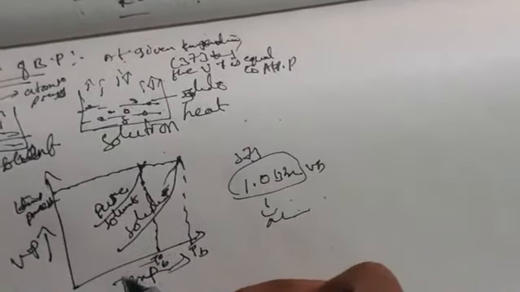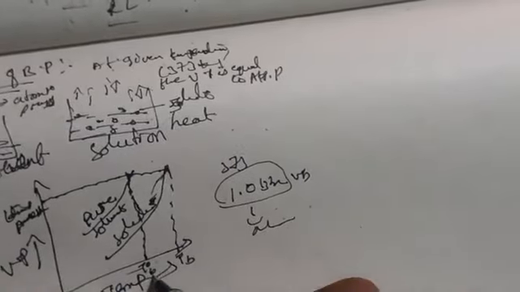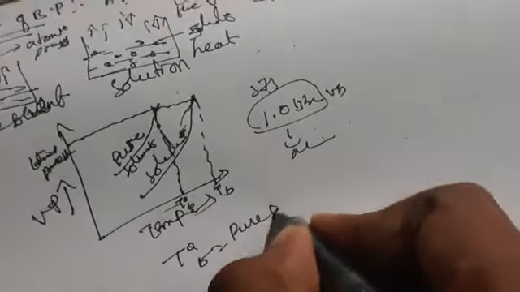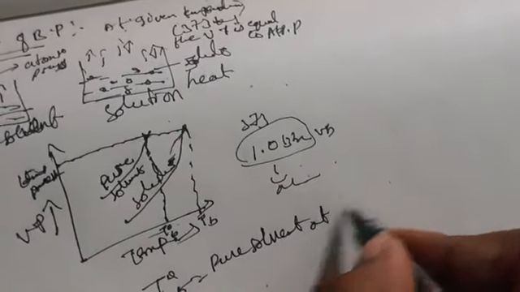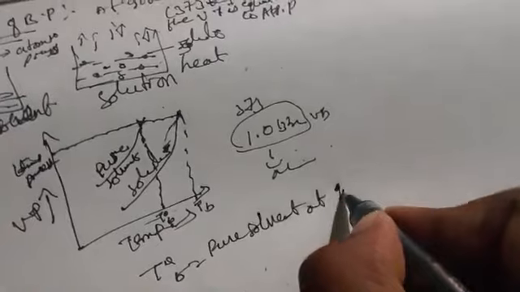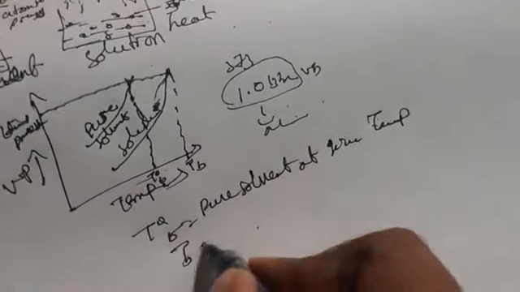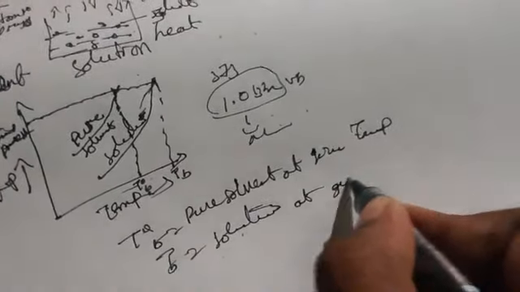This is the graph. T naught B is the pure solvent at a given temperature, and TB is the solution at a given temperature.